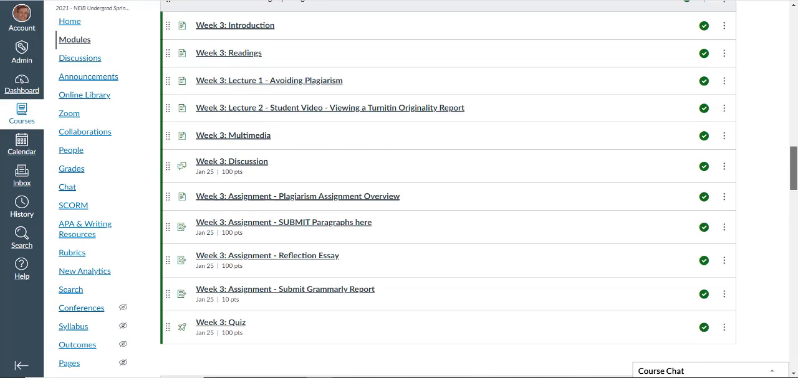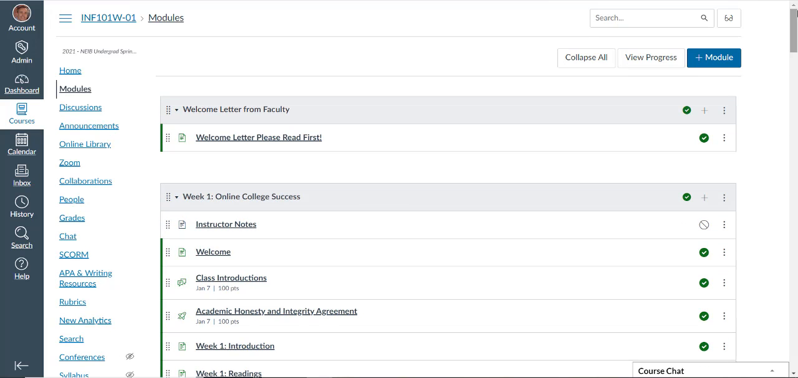As far as discussion expectations, you're expected to post an original posting to the discussion board by Thursday morning at 6 a.m. Eastern Standard Time. Now, mind you, the college is a Boston-based institution, so whenever you see time, time is based on Eastern Standard Time.